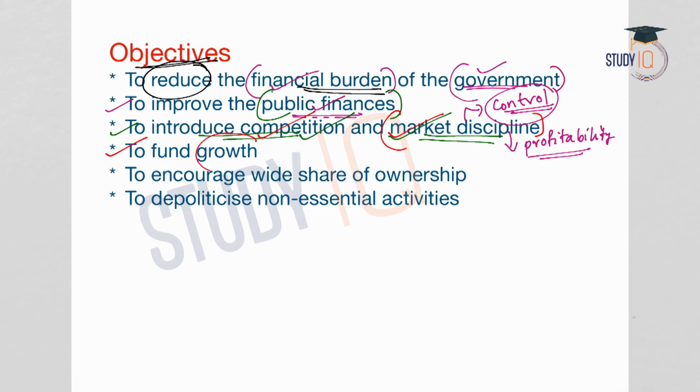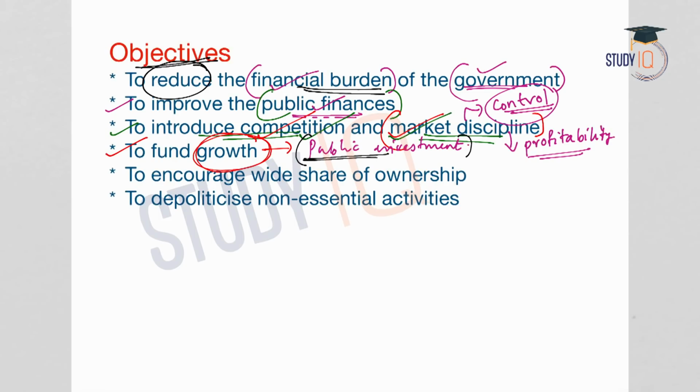Another objective is to fund growth. So in order to enhance economic growth in the economy, the government will have to make investments, and it is known as public investment. And capital is required for making public investment or public expenditure. This can be in the form of infrastructure, job creation, social schemes, etc.